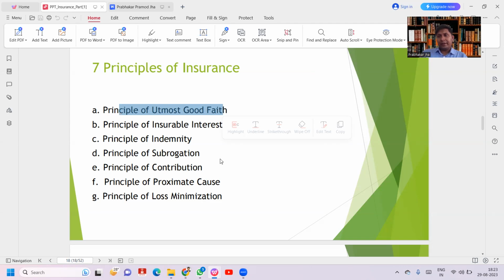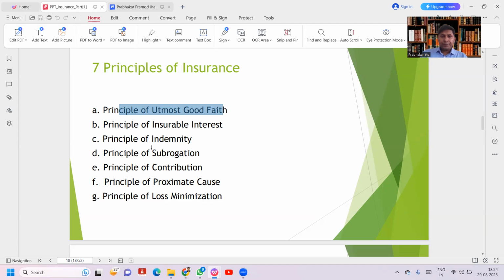Then the second is contractual. An employer can take the policy in the name of an employee. Then a trustee can take the policy in the name of the trust. Then a company can take the policy in the name of their directors. So because of insurable interest, they can take the policy. They have a right to cover the policy. So that is the insurable interest.